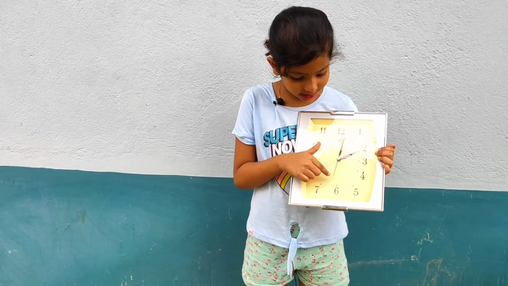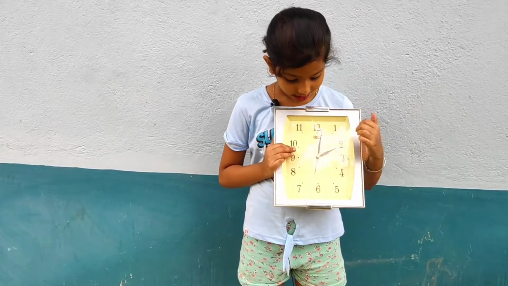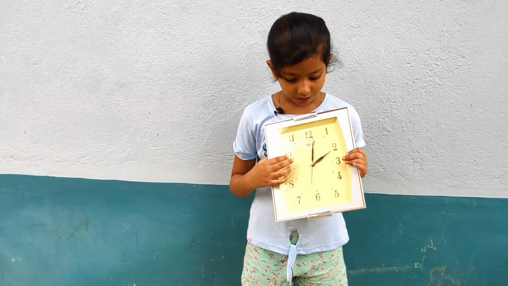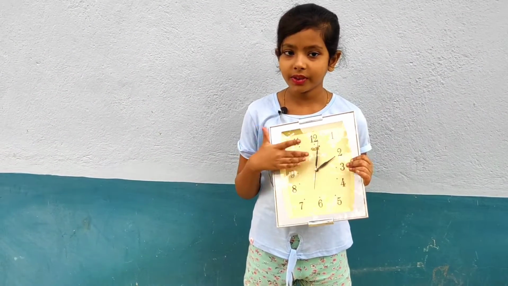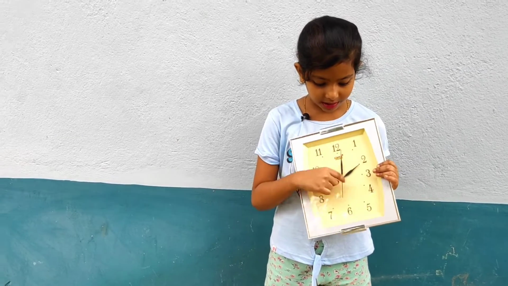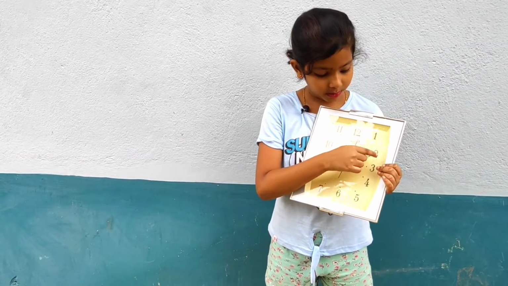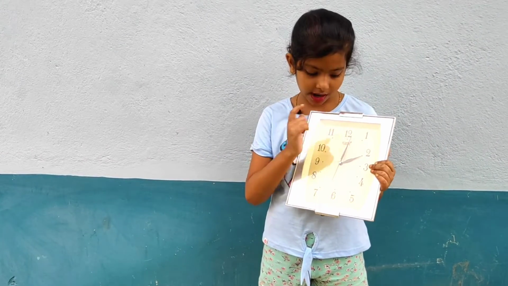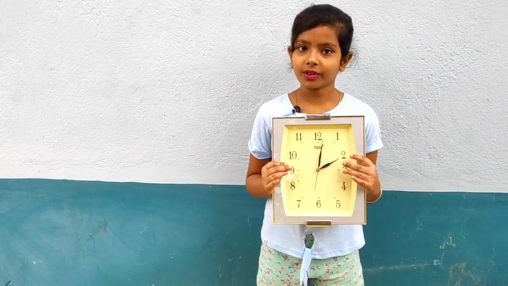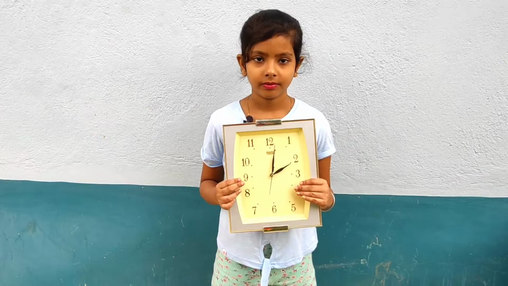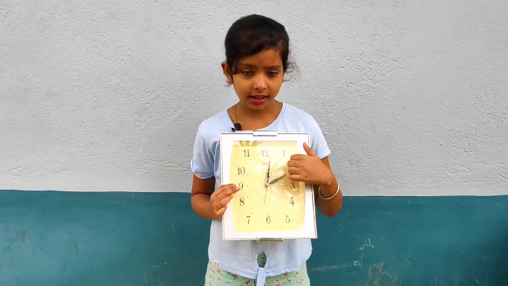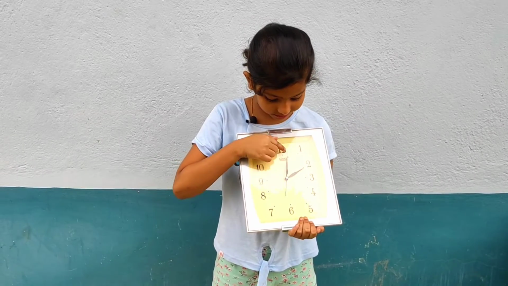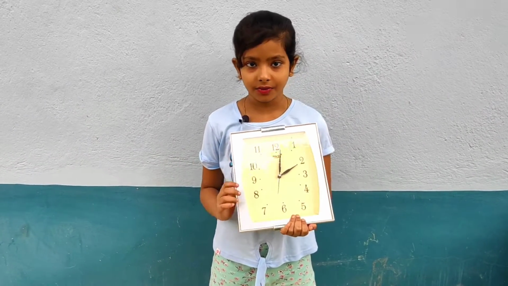And this is, you see, this is a thin hand, and this thin hand tell us seconds. So friends, how many numbers in clock face? Yes, total 12 numbers are clock face. 1, 2, 3, 4, 5, 6, 7, 8, 9, 10, 11, 12. 12 numbers in clock face. Short hand will tell how many hours are passed, and long hand will tell how many minutes are passed.